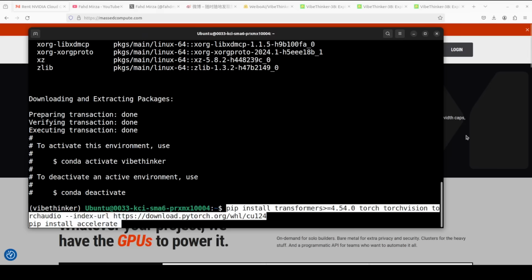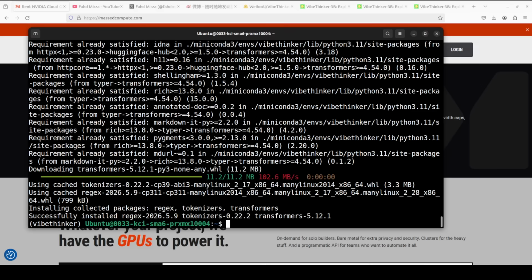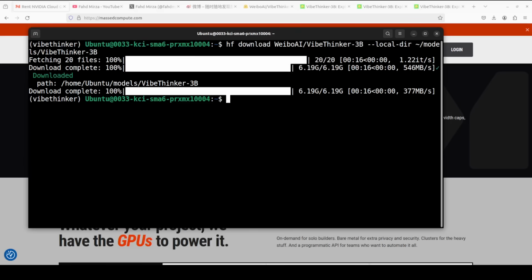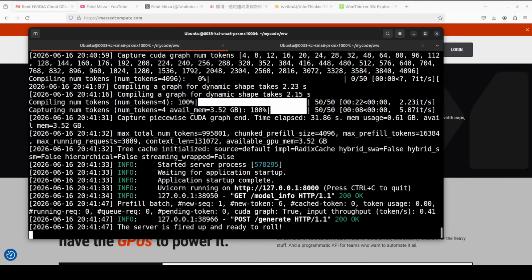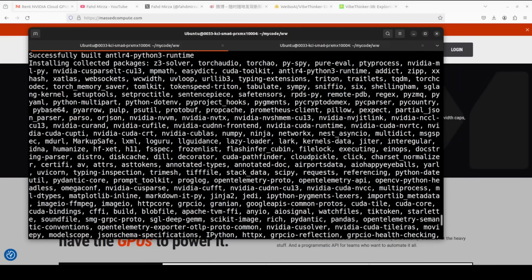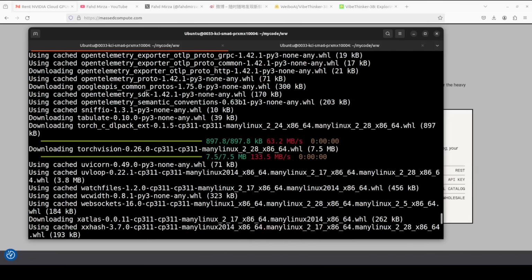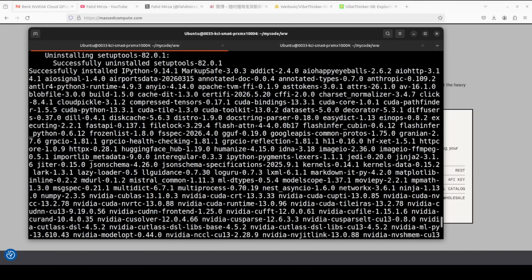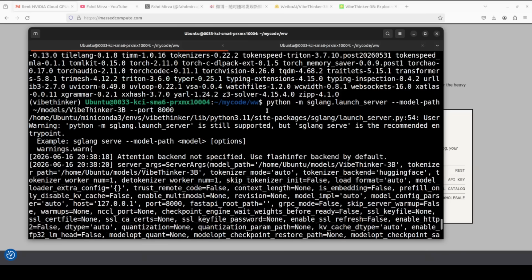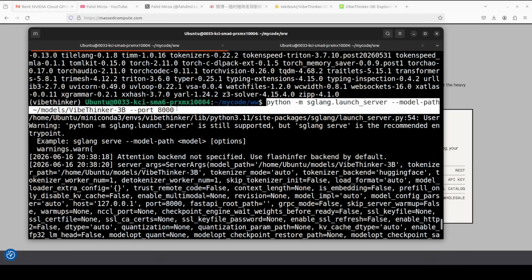Let me install all the prerequisites. Everything is installed. Let's now download the model. Model is downloaded. Now let's test it. And now I'm serving the model with sglang. If you don't know what sglang is, just search my channel and I'll quickly show you the command which I used in order to get this served. This is whole installation which we already did. And then once installation was done, this is where I have served it with just this command on port 8000.